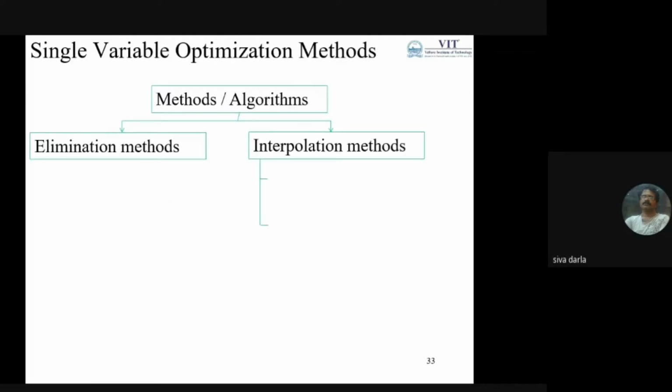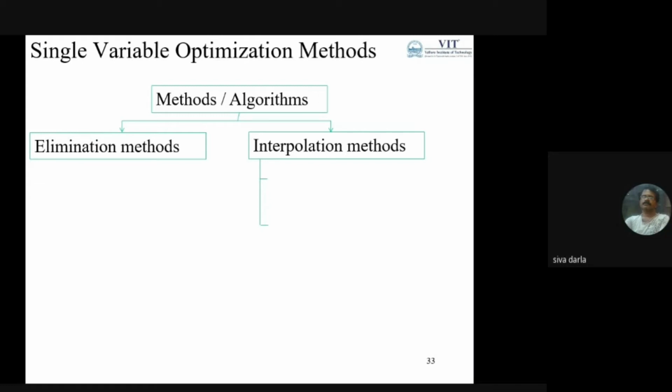As usual, we categorize single variable optimization methods into two categories: elimination methods and interpolation methods.